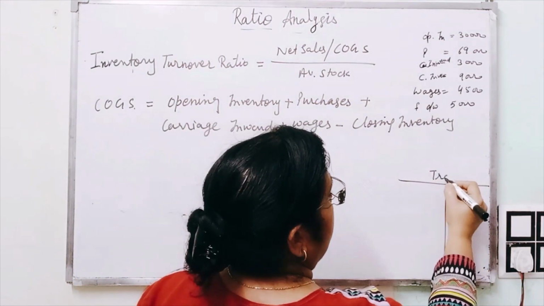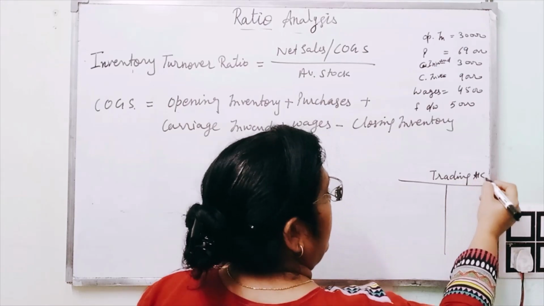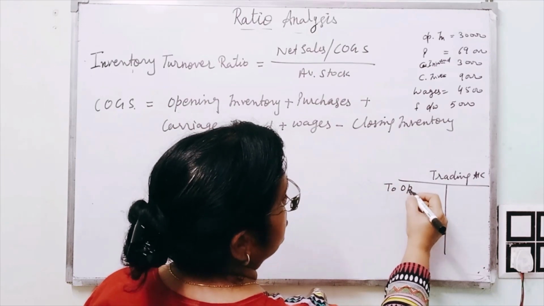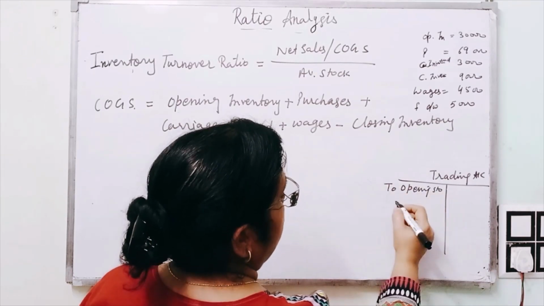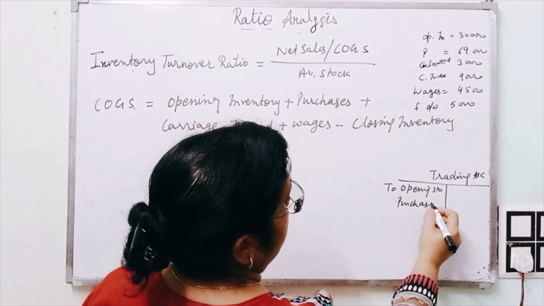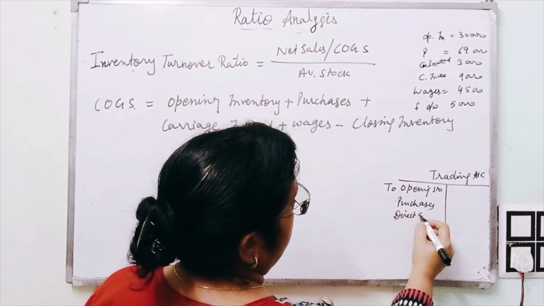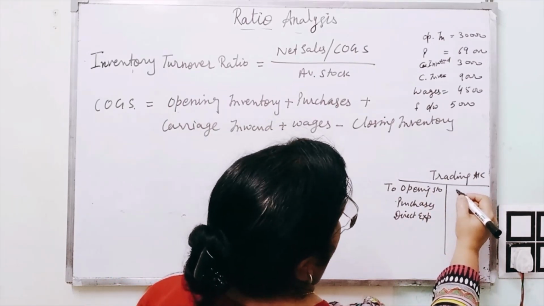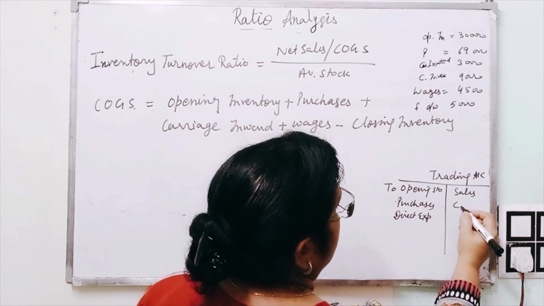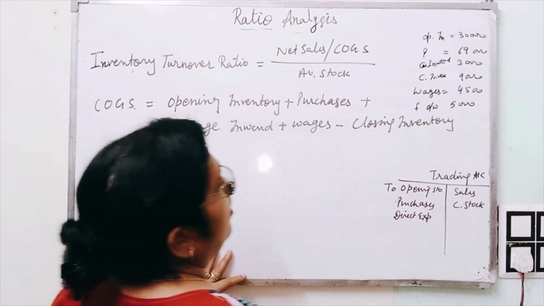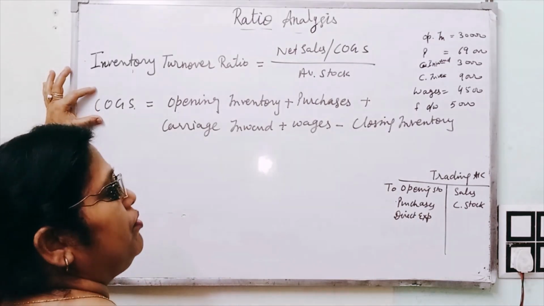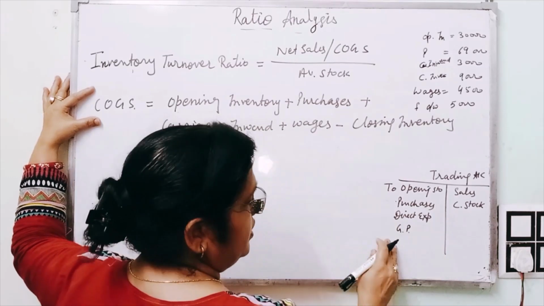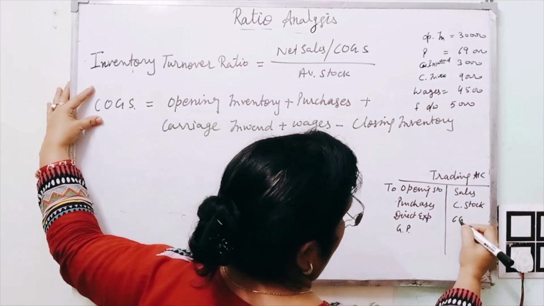In 11th we learned about the trading account, and in the trading account, first of all we consider opening stock, then purchases. After this all direct expenses are included, and on the credit side we write by sales and by closing stock. Now if we are able to calculate COGS, and if we have gross profit or gross loss, we can also consider it.